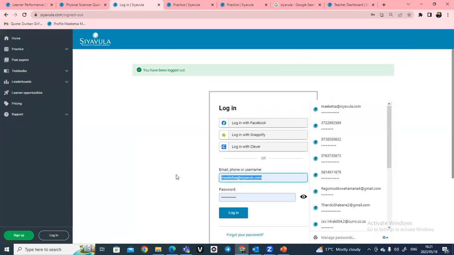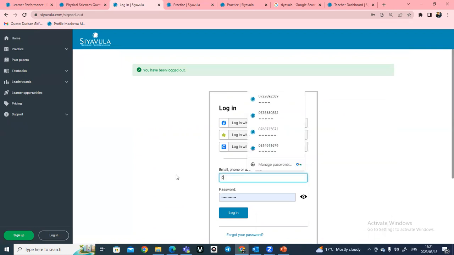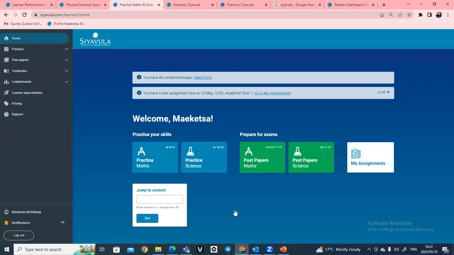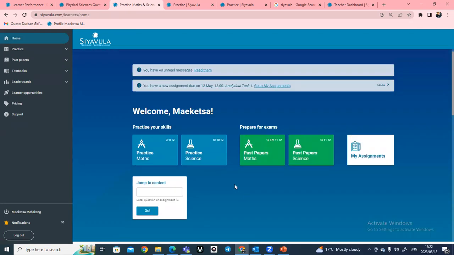So what learners will do, or how they see it, if I can just quickly log on to my learner account here on Siyavula. Remember, the Siyavula learner account is simplified and just looks like this. You are easily able to get to practice for both maths and science and even see some past papers here. And then the homeworks or the assignments that are sent to you, which is something that our colleagues will talk about in the upcoming weeks.